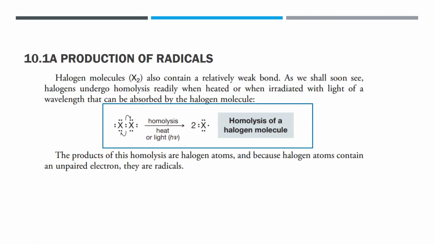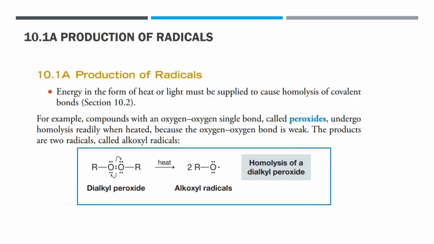Another source will be the halogens, X2. The halogens contain a relatively weak bond. By the way, the O-O bond is mentioned because both atoms are electronegative. Why is this oxygen-oxygen bond weak? If you remember, both of the atoms are electronegative.